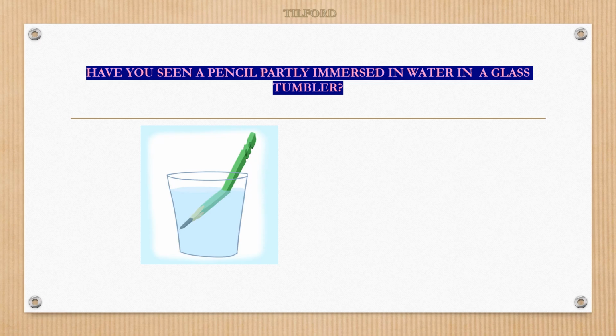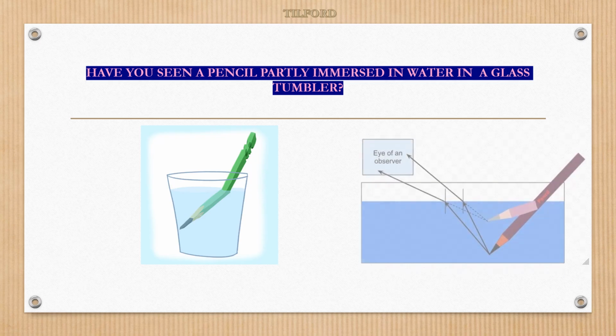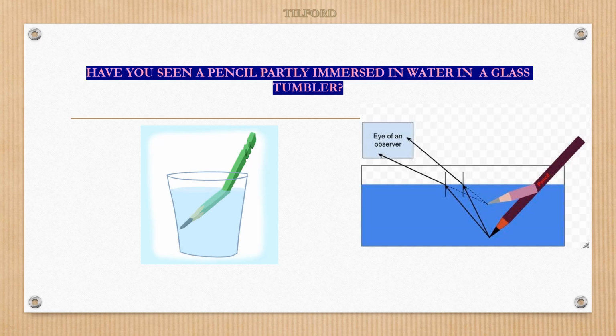In this glass tumbler, what is there? Water is there. How does the pencil appear? It appears to be bent. For your clear understanding, this is the eye of an observer. This is the tip of your pencil. From here, light rays will enter. This is the incident ray from the water body.